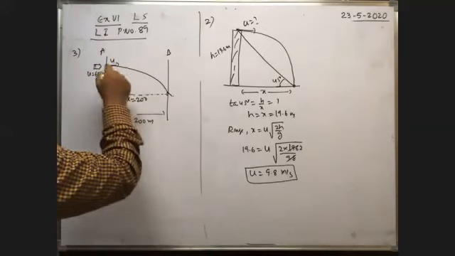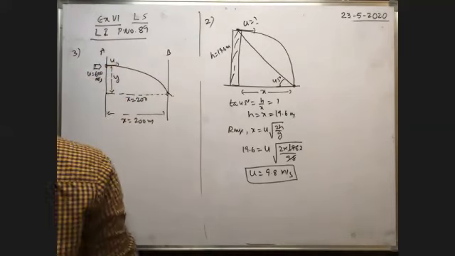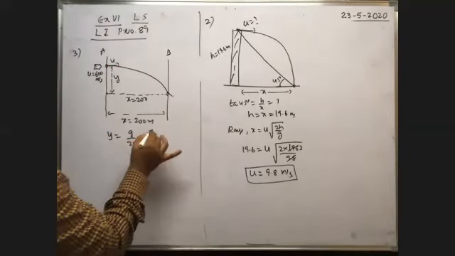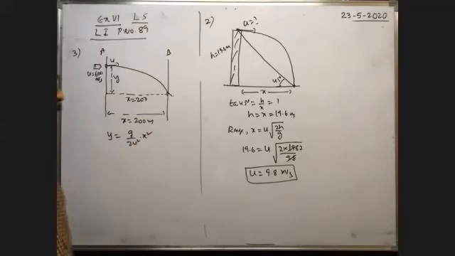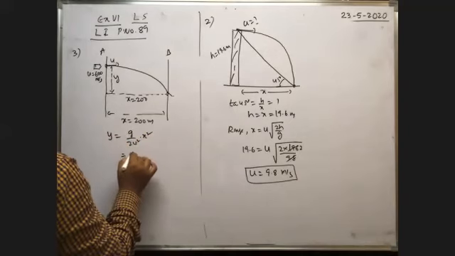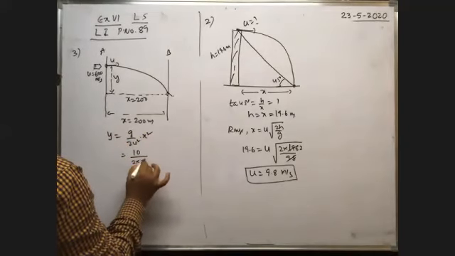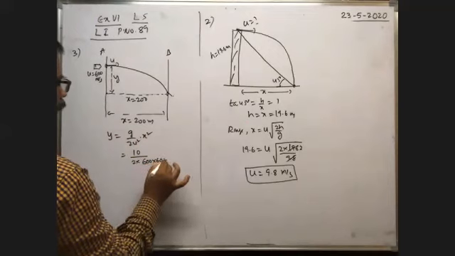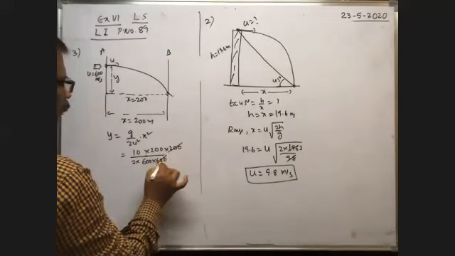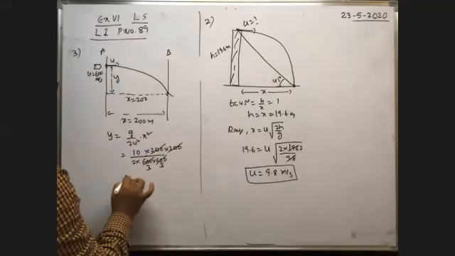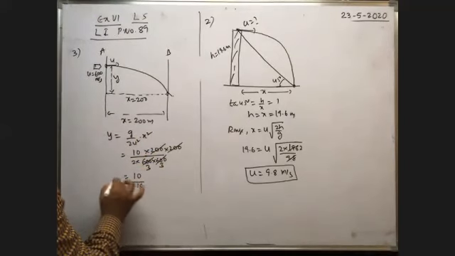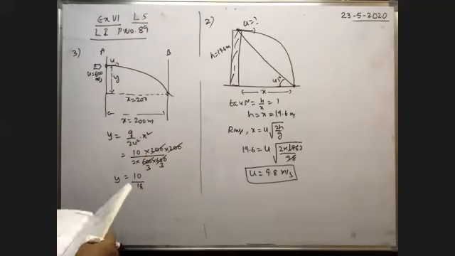What is the relation among this y, x and u? No, it is a horizontal projectile. That's why y is equal to g by 2u square into x square. You substitute the data. Y we have to find. G means 10, you take, by 2 into u square means 600 into 600, into x square means 200 into 200. Therefore this is equal to 10 by 18. Y is equal to 10 by 18.